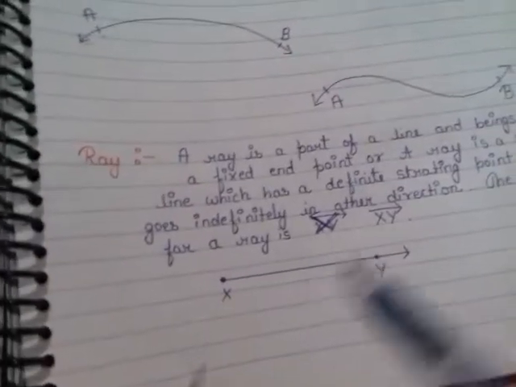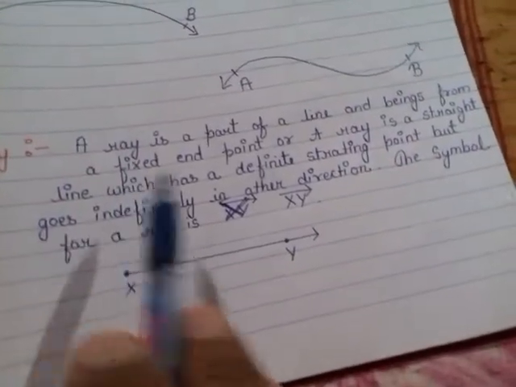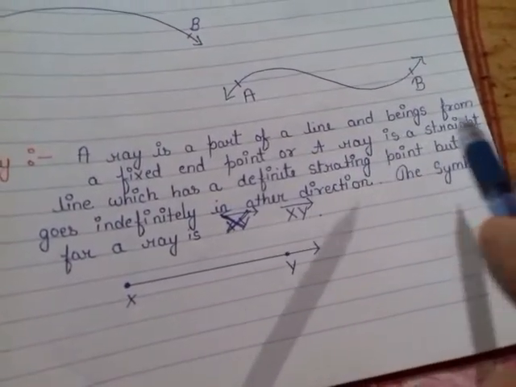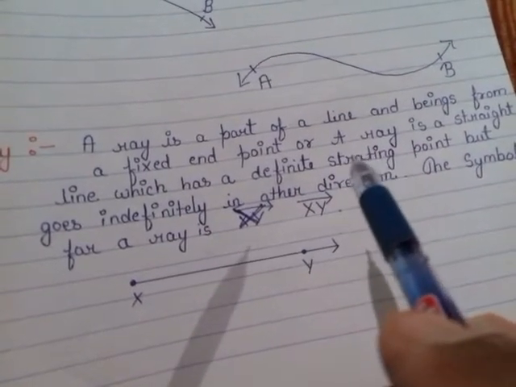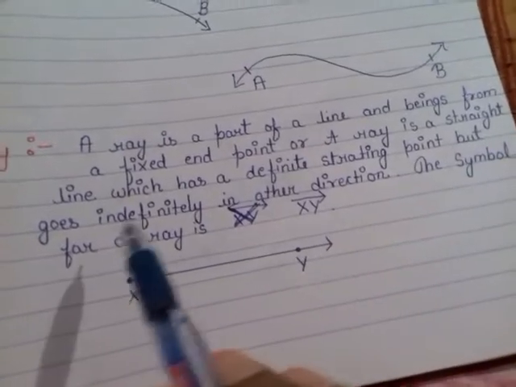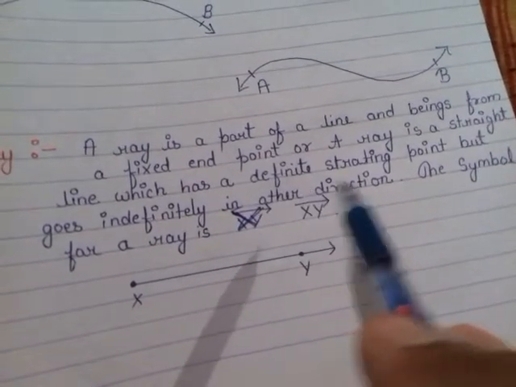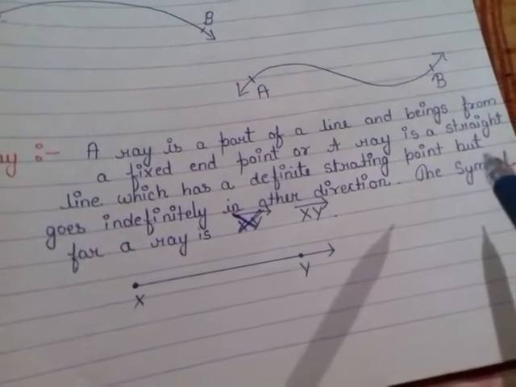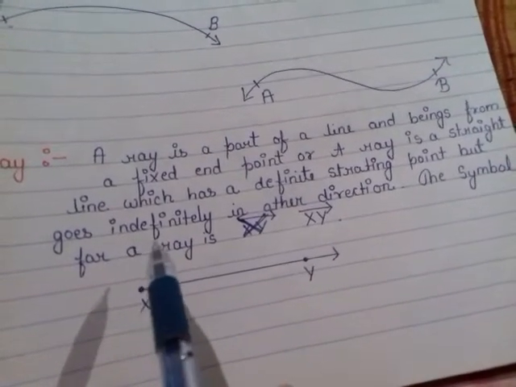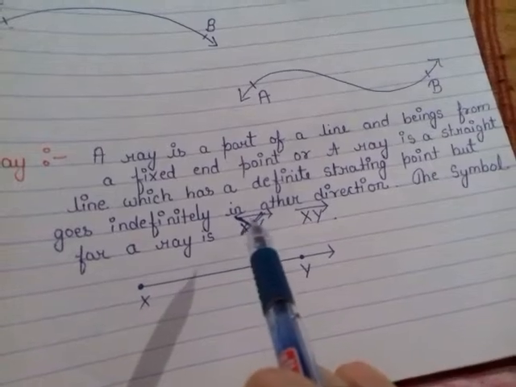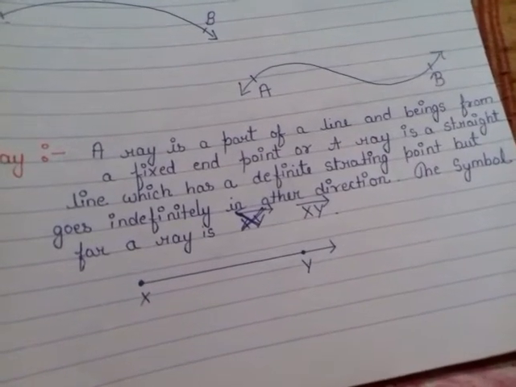What is a ray? A ray is a part of a line that begins from a fixed end point. A ray is a straight line which has a definite starting point, but goes indefinitely in the other direction.